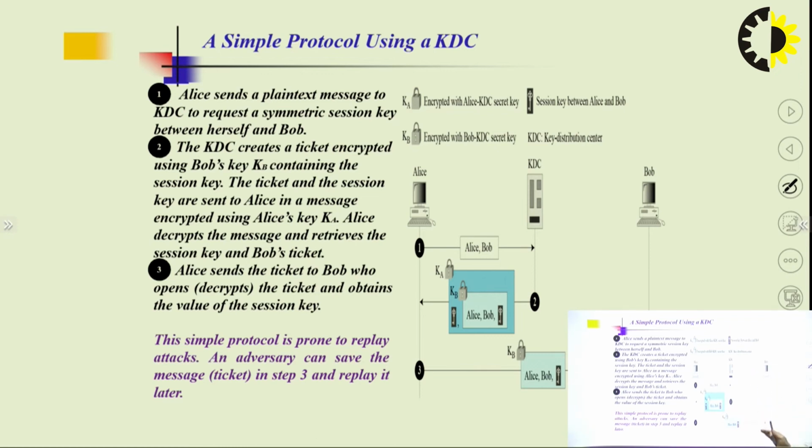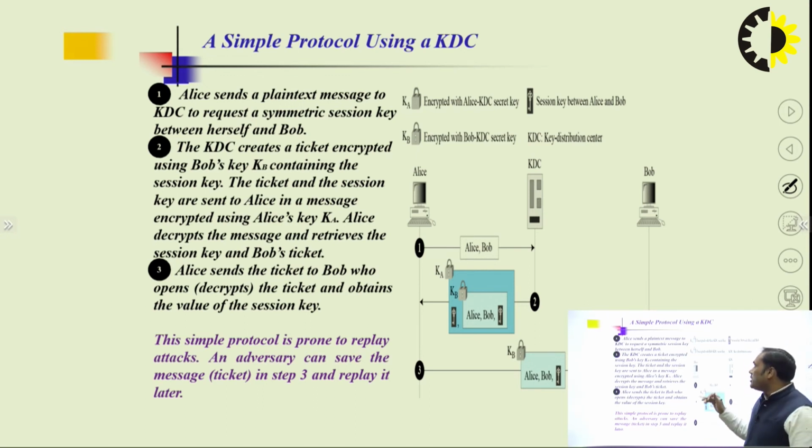First Alice will send the request to the KDC, and the KDC will send the response to Alice. After that Alice will send the request to Bob, and Bob will decrypt that message and get the session key and the key of Alice, and after that both can communicate with each other.